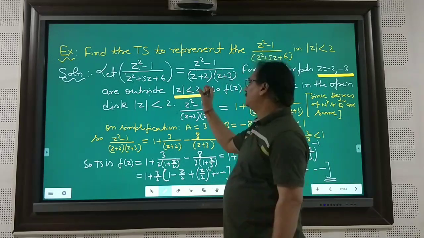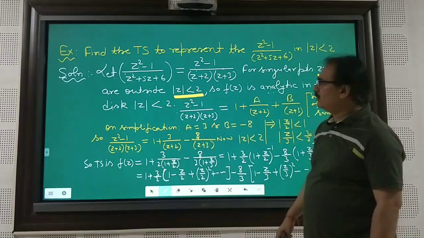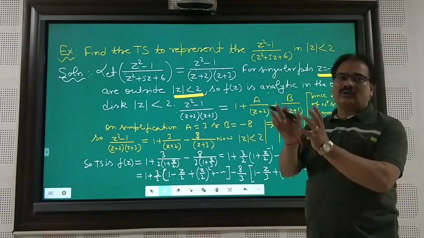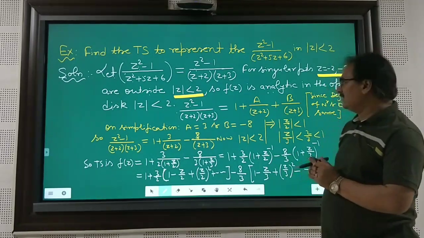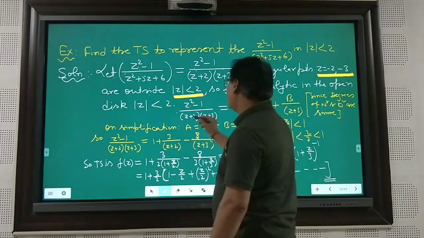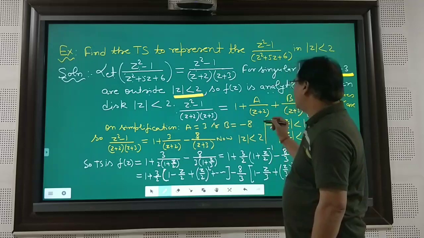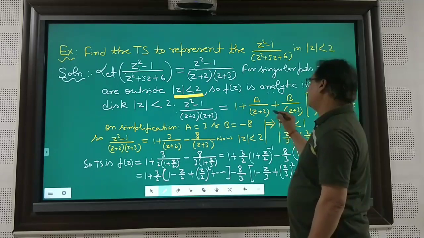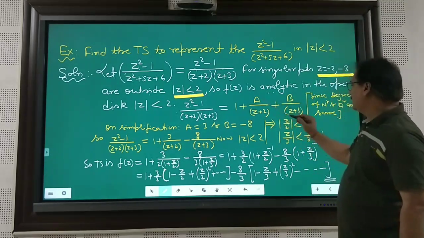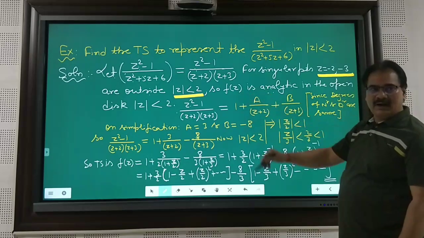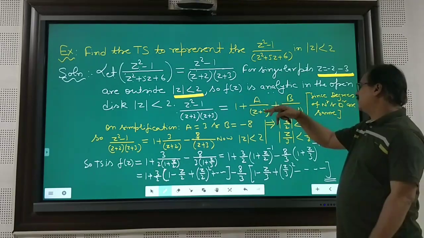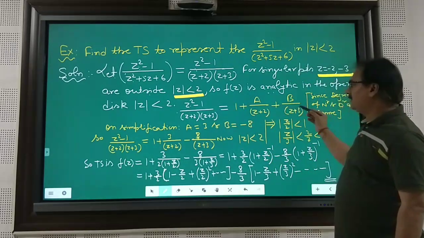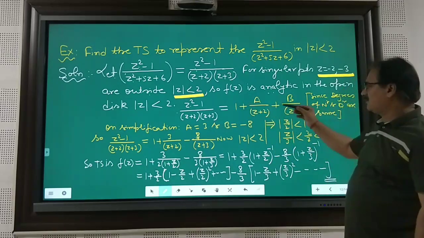You can look at the outside. This is the circle, mod z less than 2. So f(z) is analytic in the open disk, mod of z less than 2. Now z square minus 1 divided by z plus 2, z plus 3 you can write further in partial fractions. So in partial fractions, you can write 1 plus A divided by z plus 2 plus B divided by z plus 3. Why like this? Because the degrees of both numerator and denominator are the same, that is quadratic. It means you can split this term into partial fractions like this.